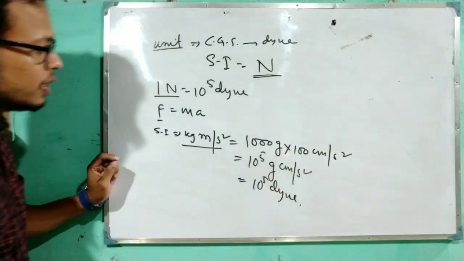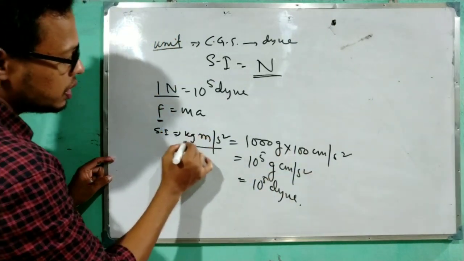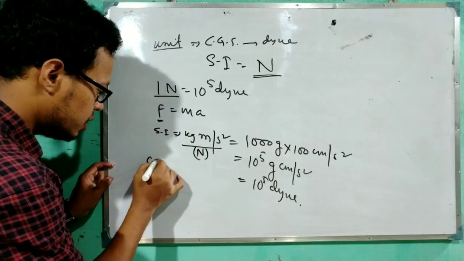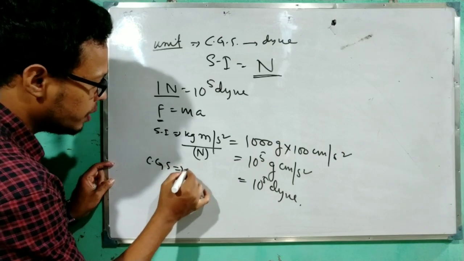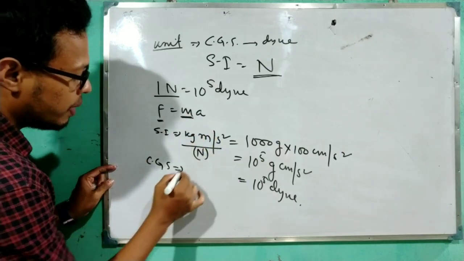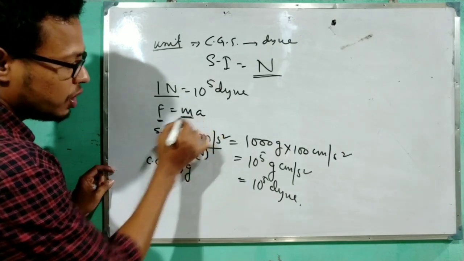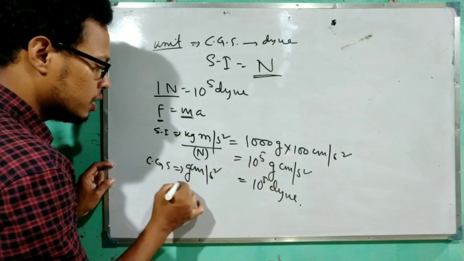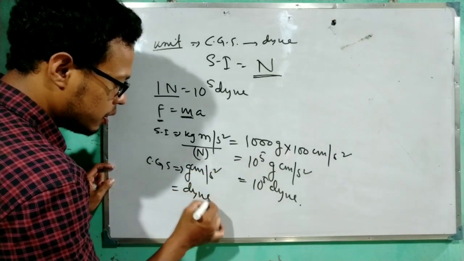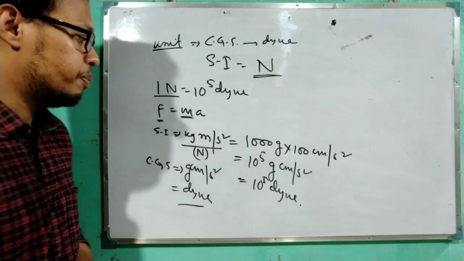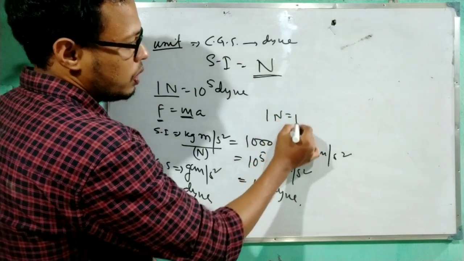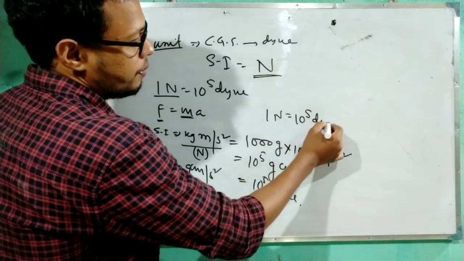Okay, clear? See here, SI unit of force is kg meter per second square, which is called the Newton. And CGS unit of force will be, CGS unit of mass, gram, CGS unit of acceleration, centimeter per second square, which is called the dyne. So from here this relation came. Means we can write 1 Newton equals to 10 to the power 5 dyne.